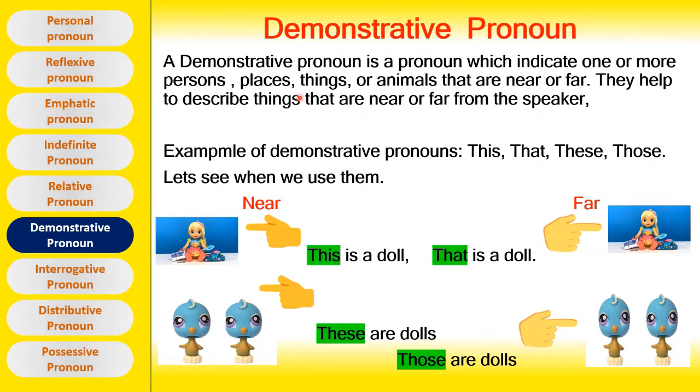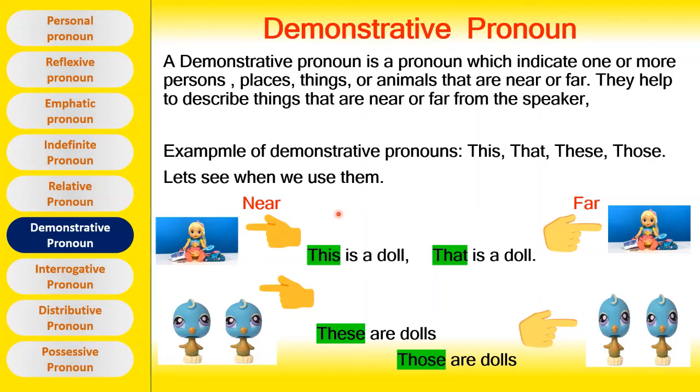Demonstrative pronoun. A demonstrative pronoun is a pronoun which indicates one or more persons, places, things, or animals that are near or far. They help to describe things that are near or far from the speaker. Here, the things can be singular nouns or plural. Examples of demonstrative pronouns: this, that, these, those. We use this, that for singular nouns. We use these, those for plural nouns.